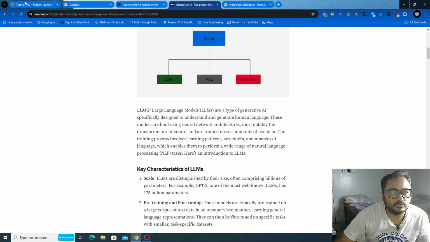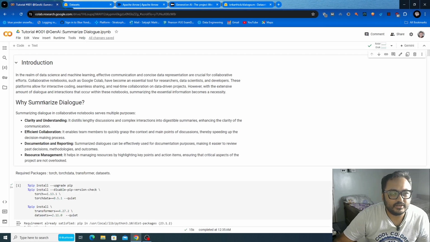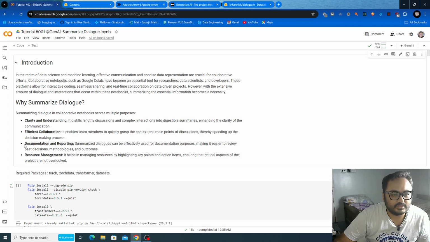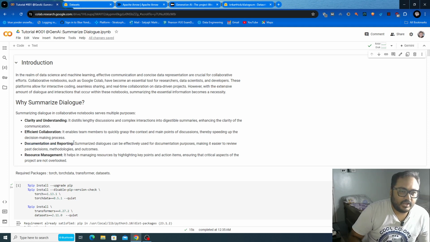Quickly into our tutorial: why is summarization important? A lot of things have been written as part of this document, but the most important topic is the third one, documentation and reporting. That's a very day-to-day job of many IT employees.